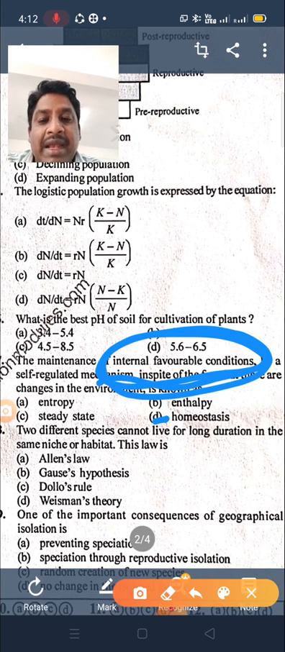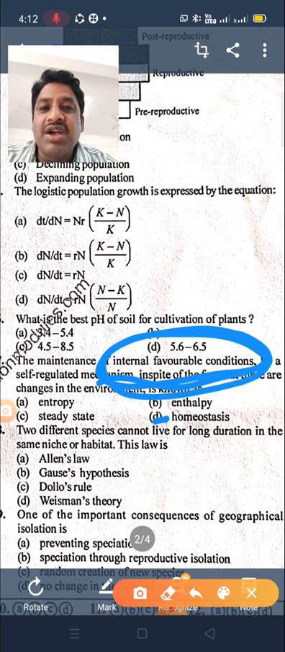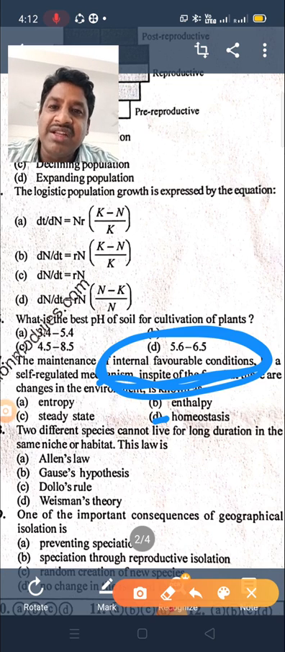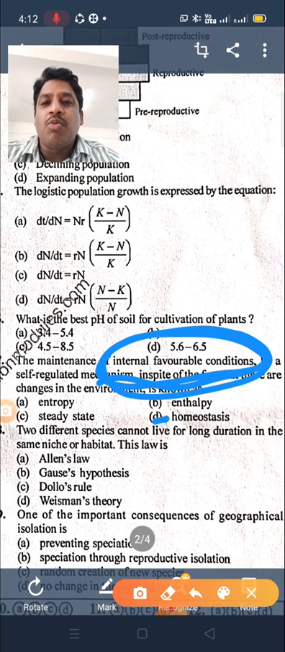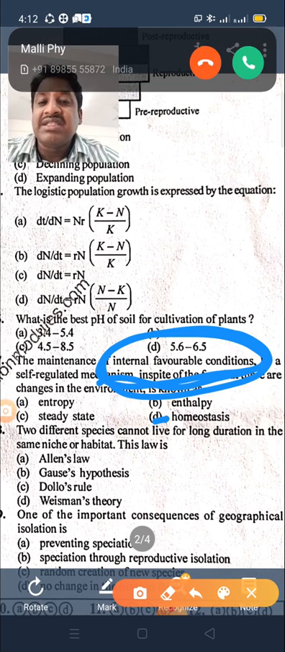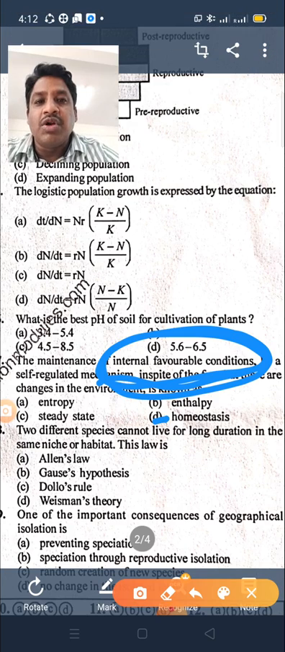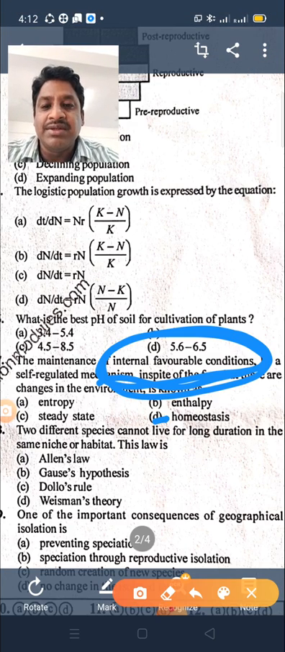Next, steady state. Steady state means that in our body there is no stable state, because biological reactions are continuous. Even when you sit or sleep, our body is continuously working. That's why we call the body a steady state.